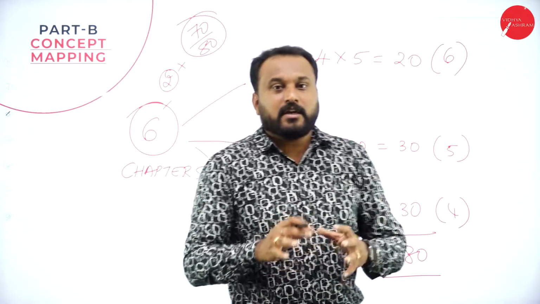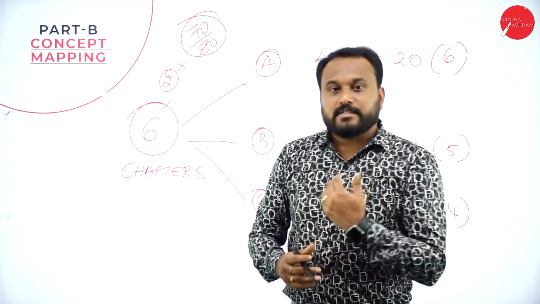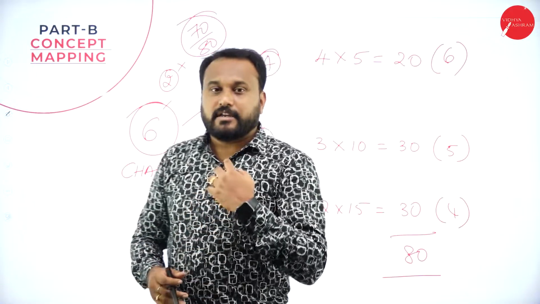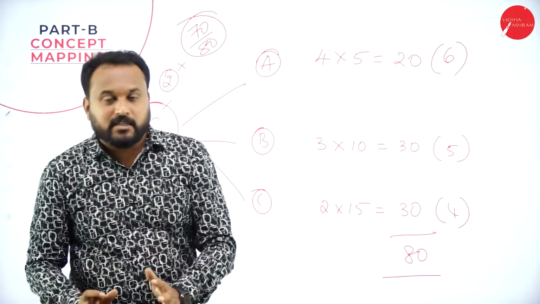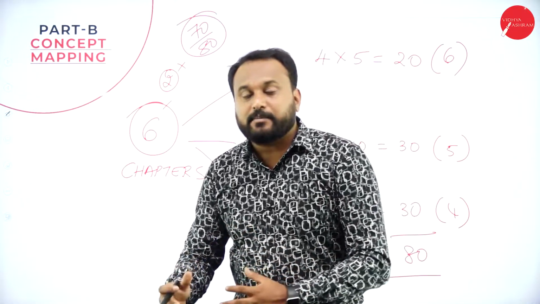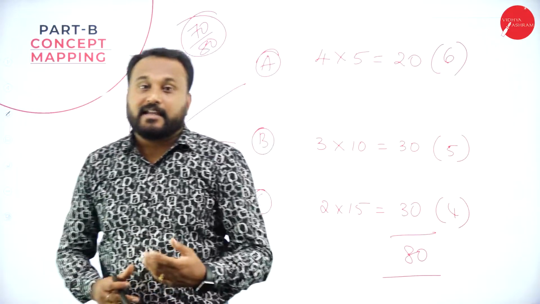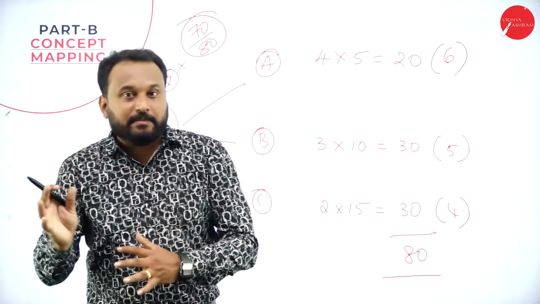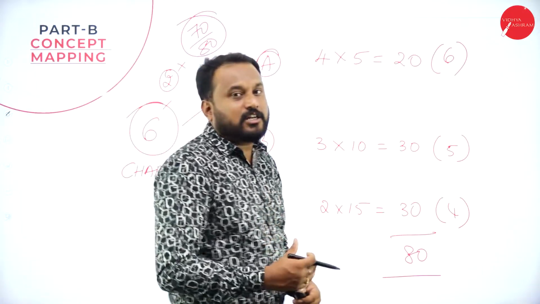If you feel that, no sir, now we'll only go with the model question paper and the important ones, my only request to you is to go for at least 4 of the chapters out of 6. If you read 4 chapters, you can get 80 on 80. If you go with 3 chapters, definitely you will not get 80 on 80, but you will get more than 65 and less than 75 out of 80 marks. This is the approach which we always talk about in the concept mapping.